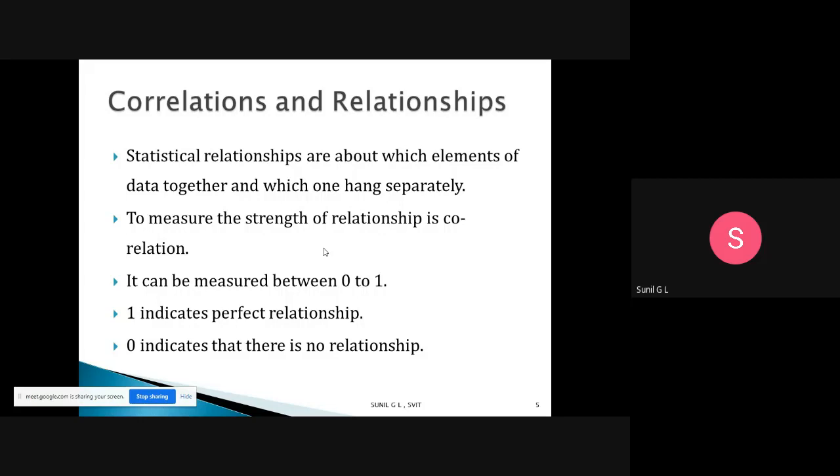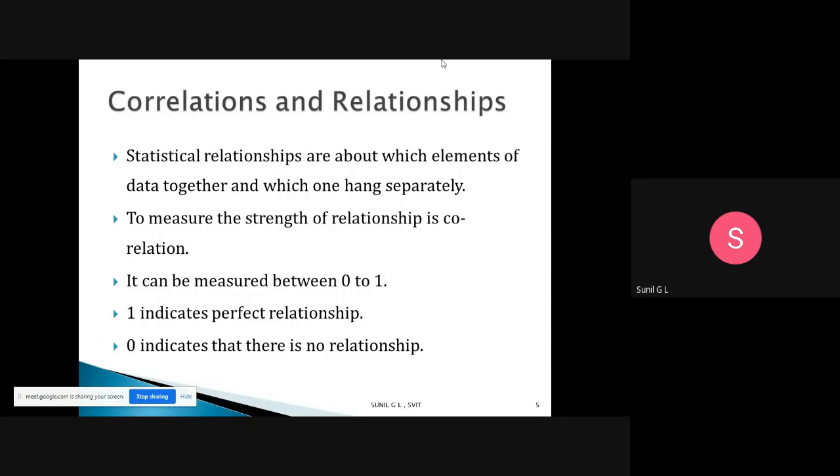So how do we measure which elements are together and which are separate? For that we have the concept of correlation. What is correlation? It measures the strength of the relationship between the data elements. That is what we call correlation. The correlation will be measured between 0 and 1.